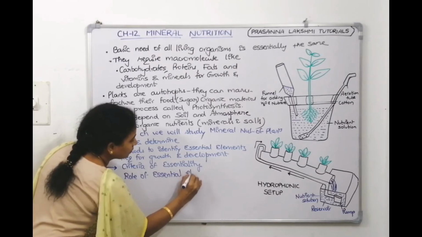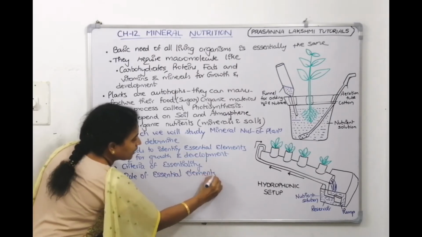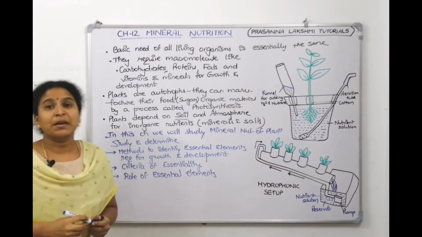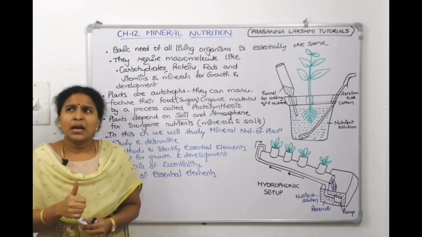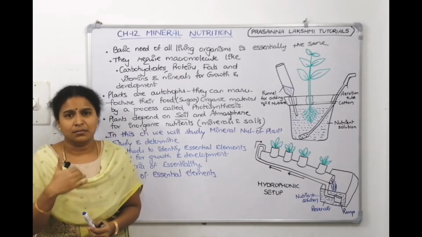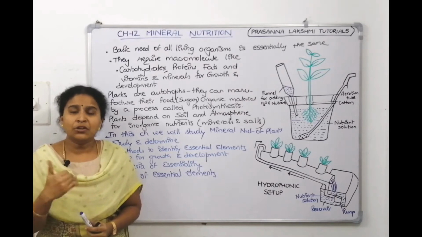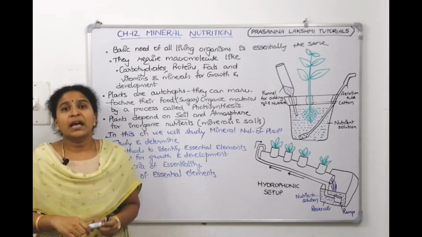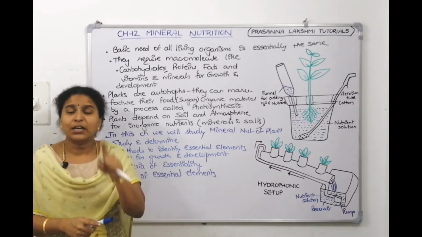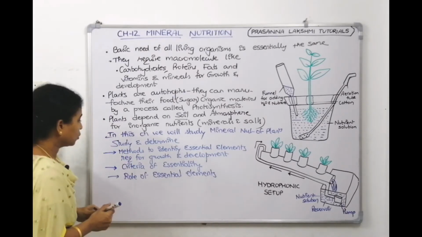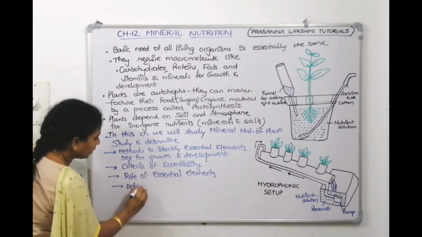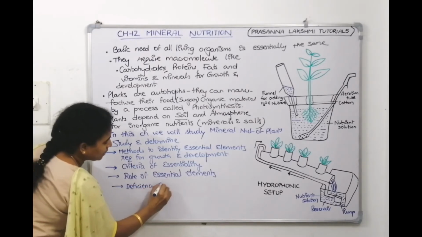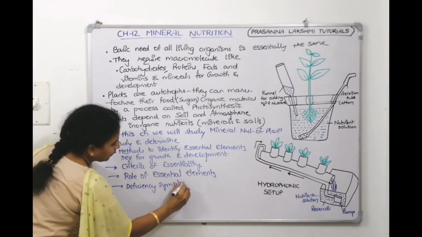Means elements are required; it helps in chlorophyll formation and it helps in cell wall formation. We need to tell what is their role, and if you don't provide it, what deficiency symptoms the plant will show also. Role of essential elements we need to tell. Deficiency symptoms we need to tell.